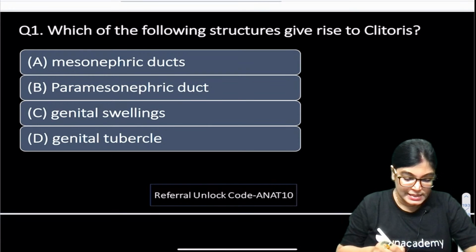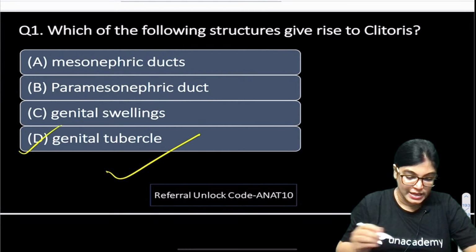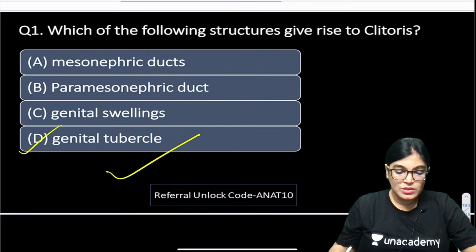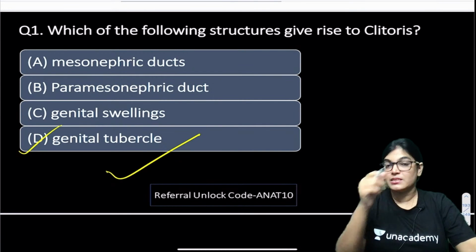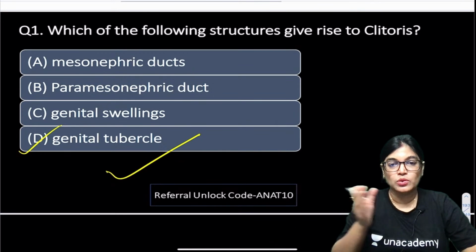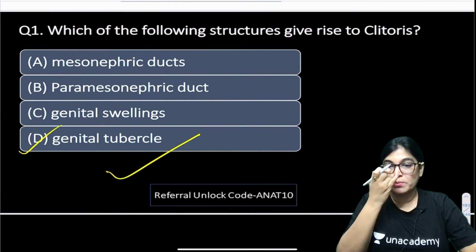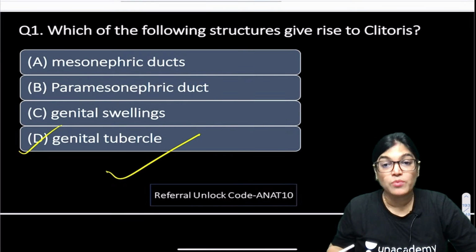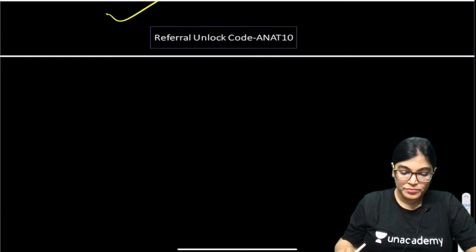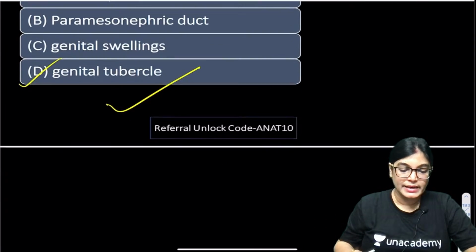So the correct answer is D, that is genital tubercle. D option is absolutely correct. Embryological structures are always asked in the MCQs, so you have to know. An important point that is always asked is which embryonic structure the male and female genital structures originate from. Don't worry, if you have forgotten, let me give you the details so that it will be easy for you to revise. On one side I am writing embryonic structure.